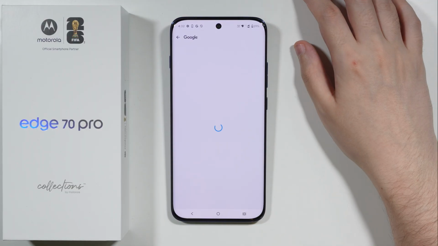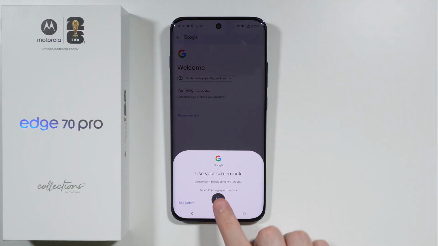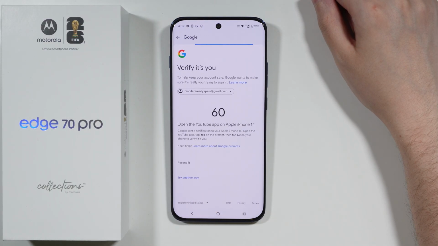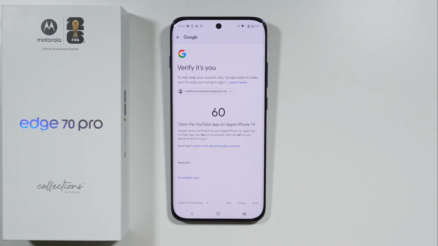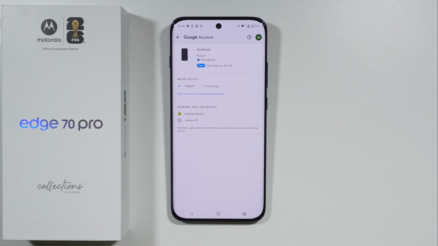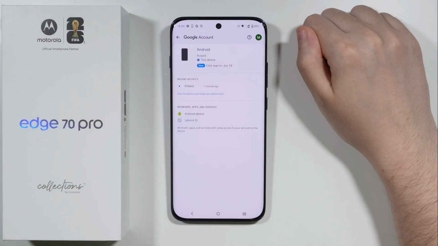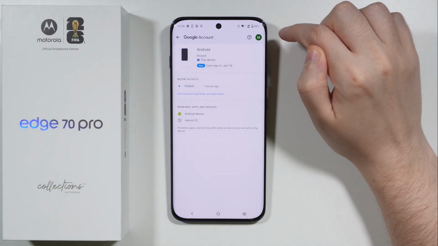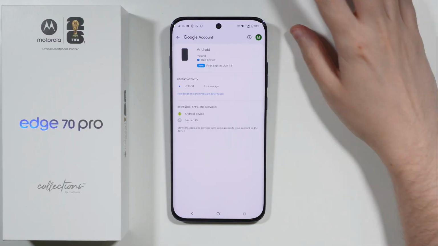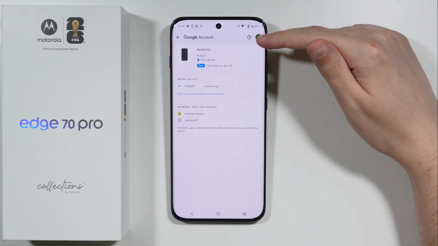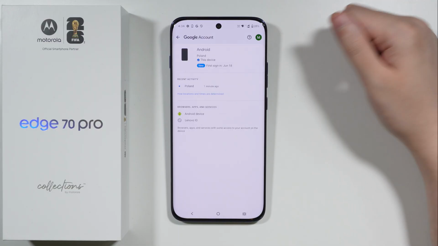Now, I assume that you do that on your Motorola, so it should be the current session. We can, of course, provide the screen lock password or use the fingerprint. Now here, I also have to verify myself. And there we go. Here you should be able to find the first sign-in date, which is, of course, relevant as long as you used the same Google account when you got your phone for the first time. In case you used a different account, you can, of course, still change it. And that is pretty much it.